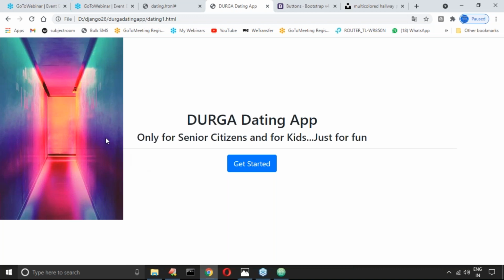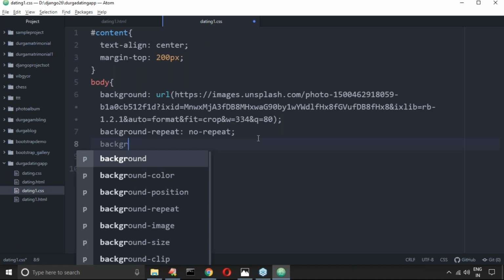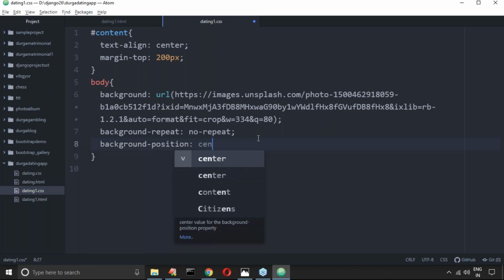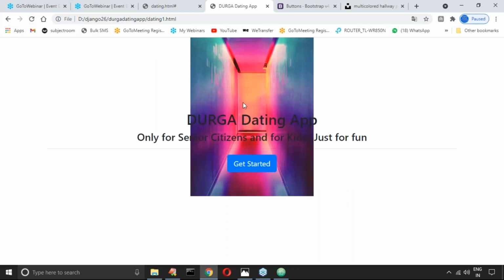Next, my requirement is to take this image to the center. Background position. I want it centered. What will happen because of this? Good, the background position is center. But have you observed the problem?